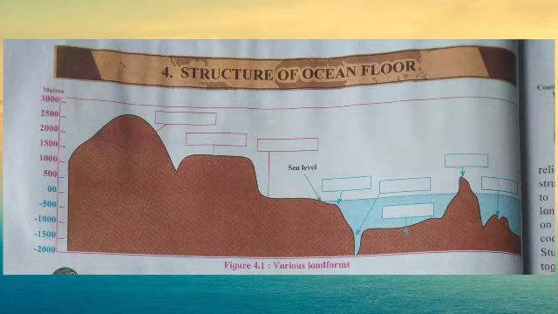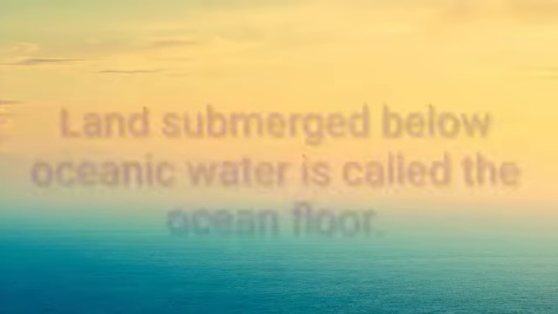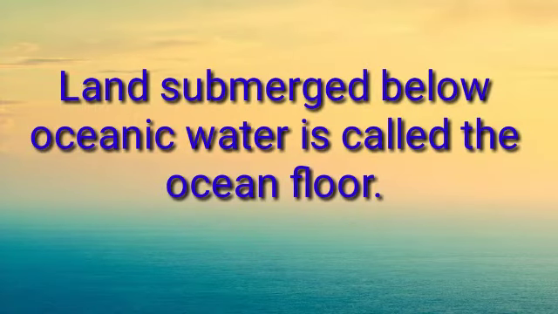The land along the margins of an ocean is called the coastal region. Water bodies of different shapes and size are formed along the coast. For example, sea bay, strait, gulf, creek. These water bodies are part of the ocean. The land submerged under the oceanic water is called ocean floor.